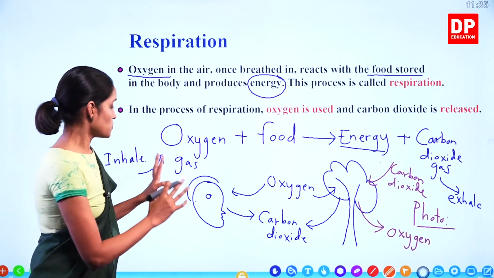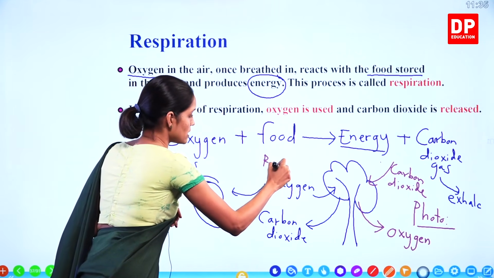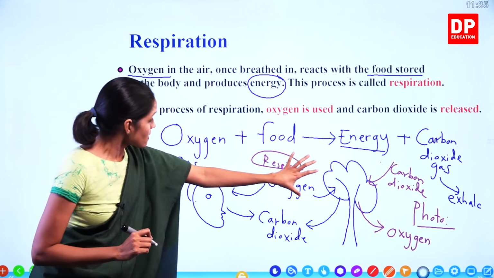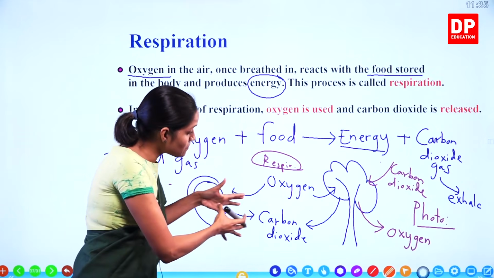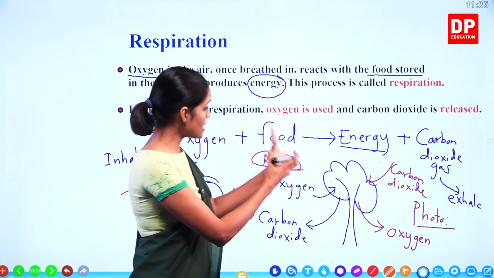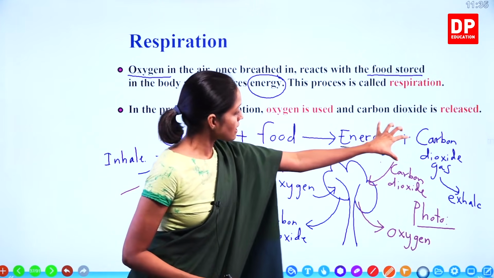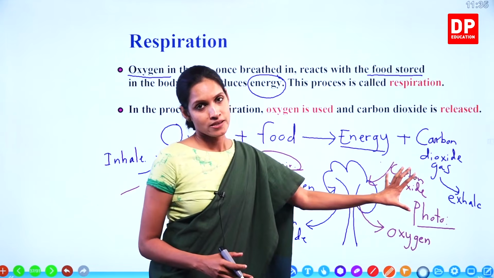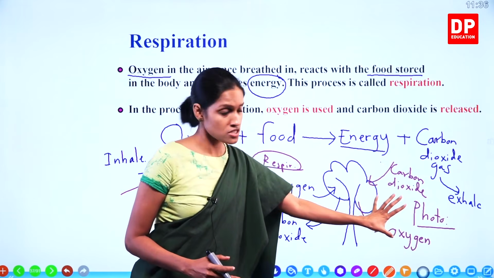Understand, children? So, animals and plants during respiration. Now, this is the respiration process. During respiration, both plants and animals take oxygen inside and release carbon dioxide. Understand? Apart from this respiration process, plants can do photosynthesis in order to produce their food. So during that process, carbon dioxide is taken in and oxygen is given out. Understand? Now this photosynthesis process is done only by trees.